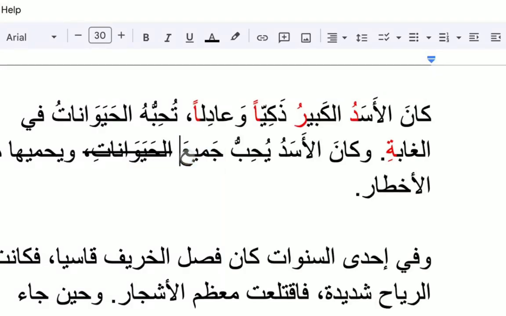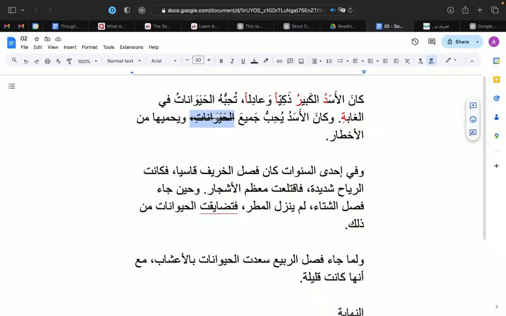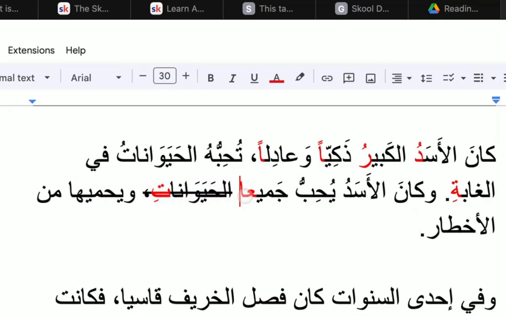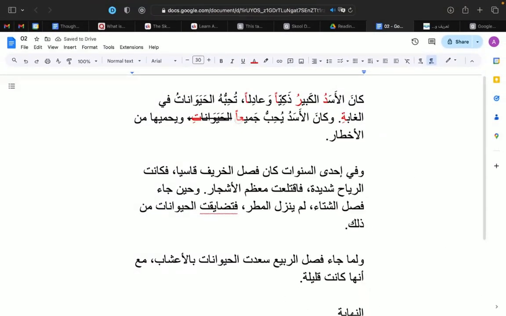But since it has a possessive word right after it, or a mudaf ilayhi, then this is going to be with a kasra, and this is not going to have tanween al-fatha, it's going to have just a fatha. Okay? يحب جميع الحيوانات. If we remove this again, it will have to be like this. ويحب جميعا. He likes everyone. But in this context, it doesn't make sense, right? وكان يحب جميعا. It could make sense. You could actually write it like this, but it's not very proper Arabic.